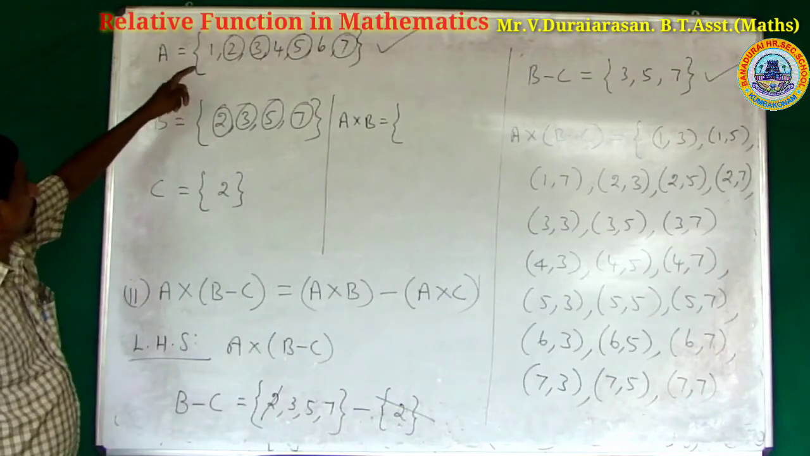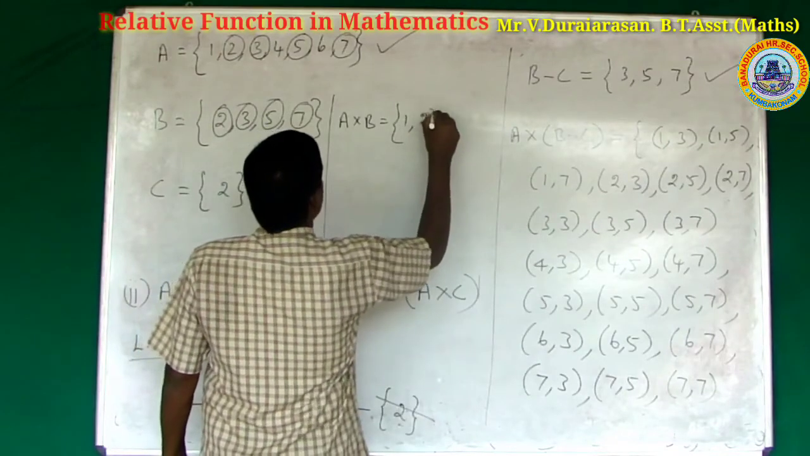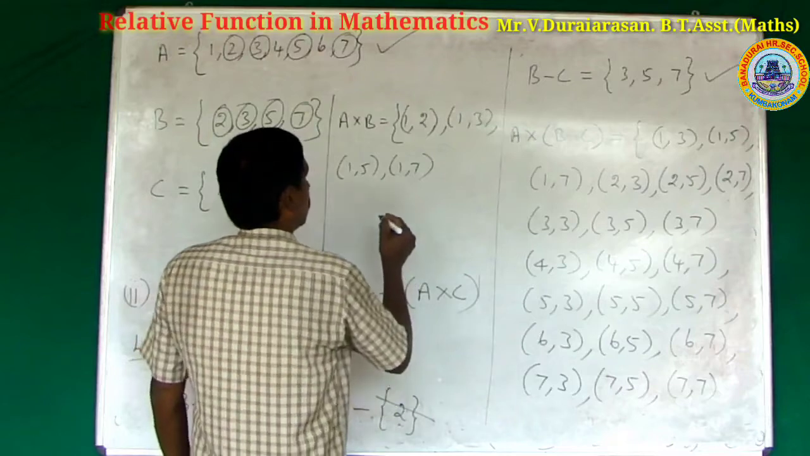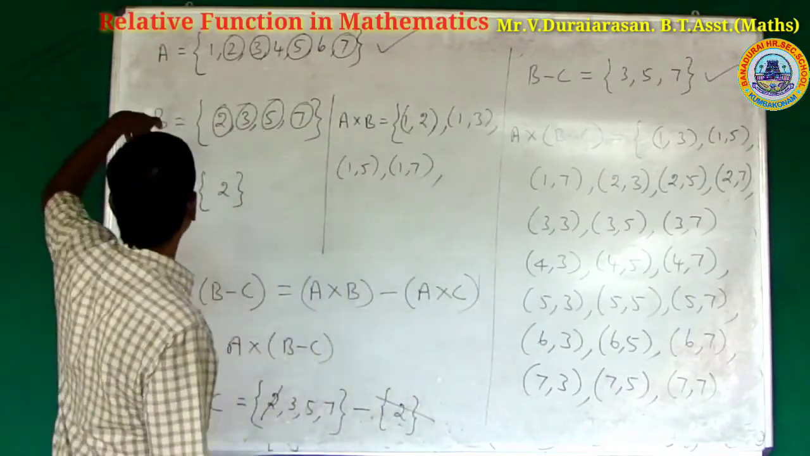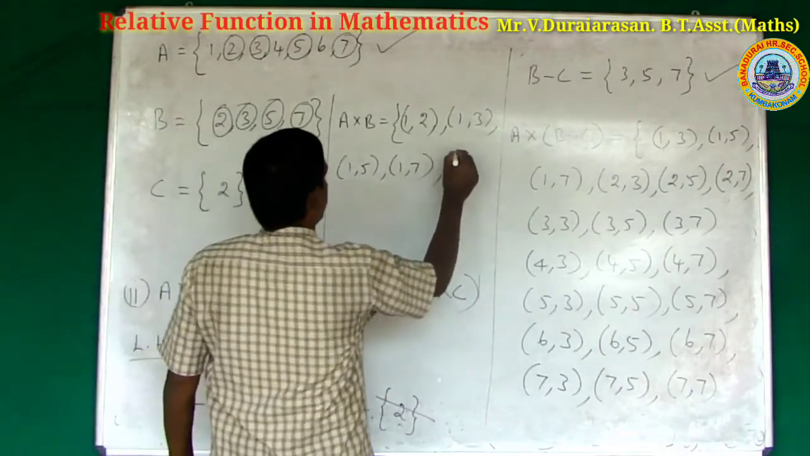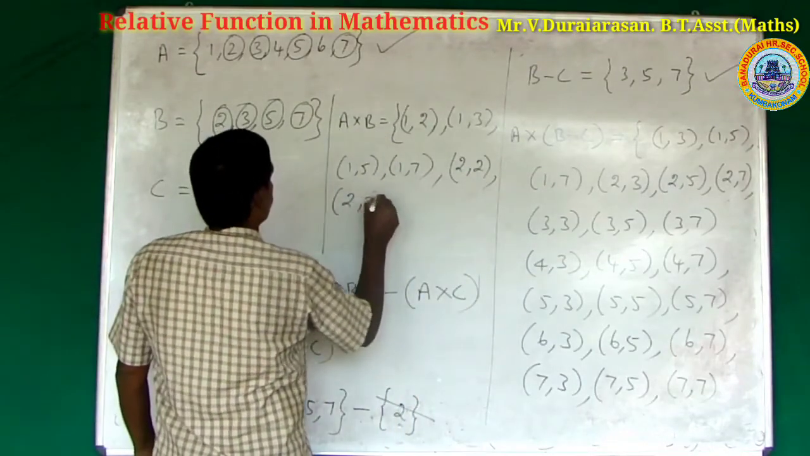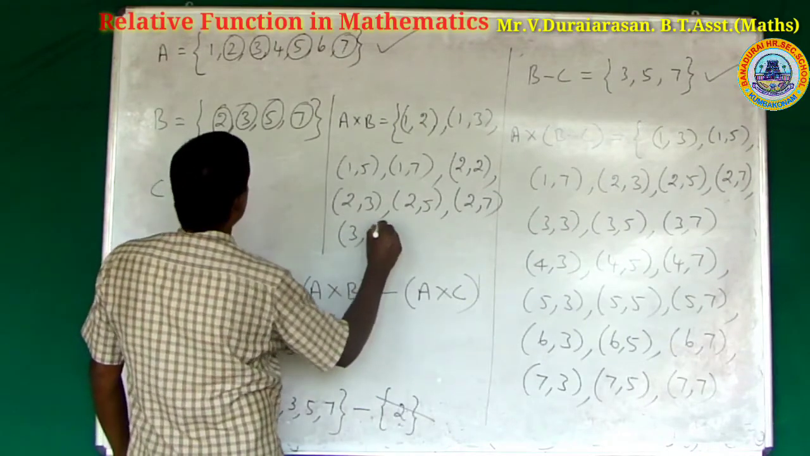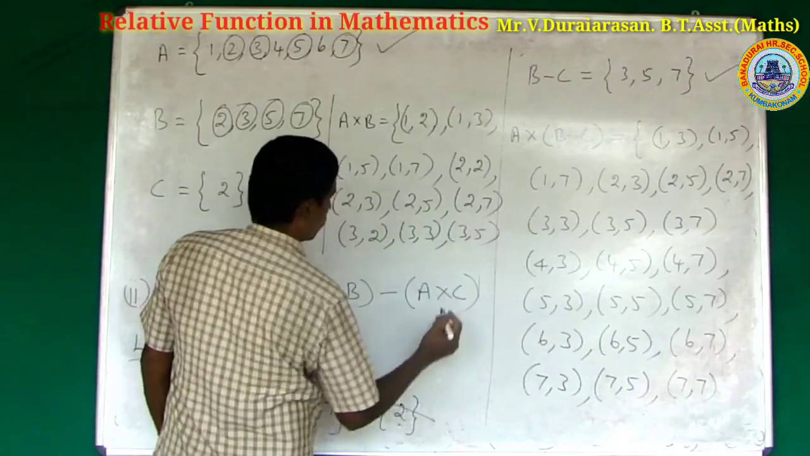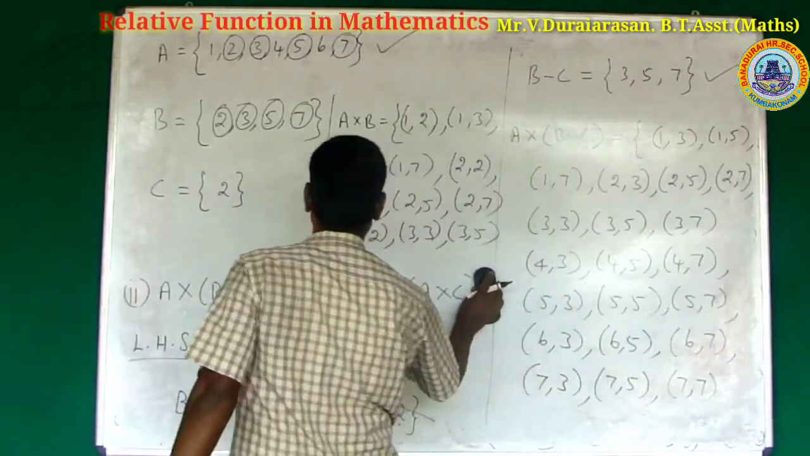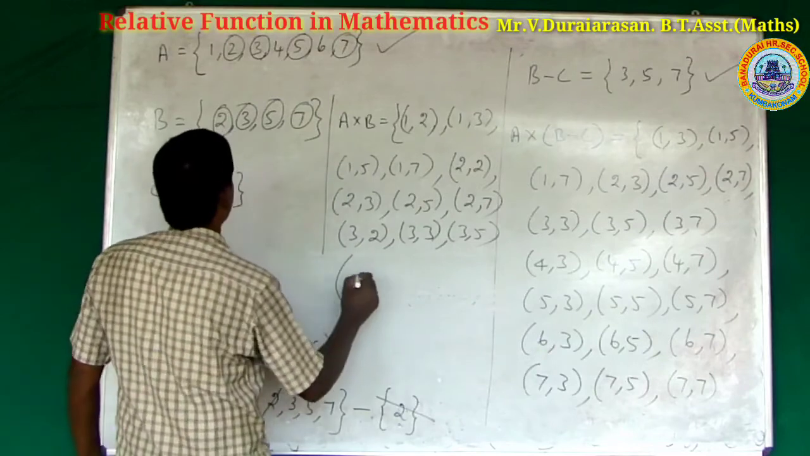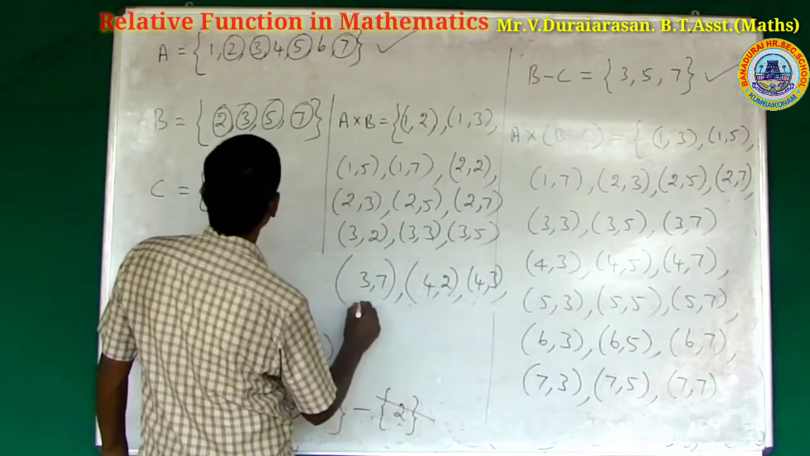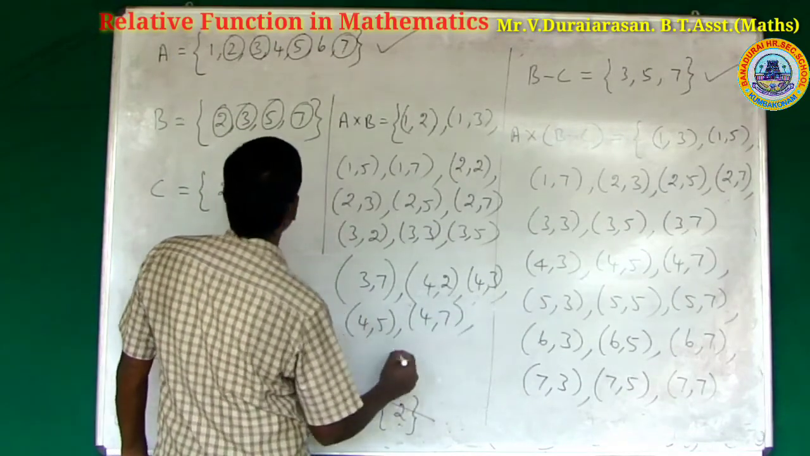Next, to find the right hand side, first find A cross B. A cross B: 1, 2, 1, 3, 1, 5, 1, 7, then 2, 2, 2, 3, 2, 5, 2, 7, then 3, 2, 3, 3, 3, 5, 3, 7, then 4, 2, 4, 3, 4, 5, 4, 7, and so on.